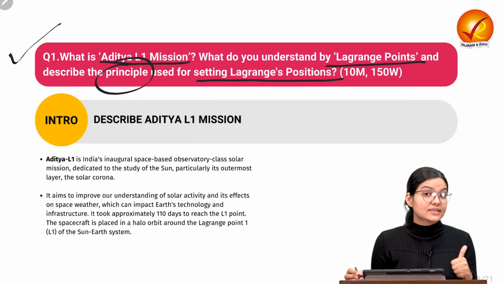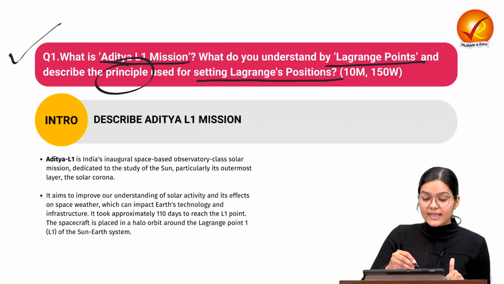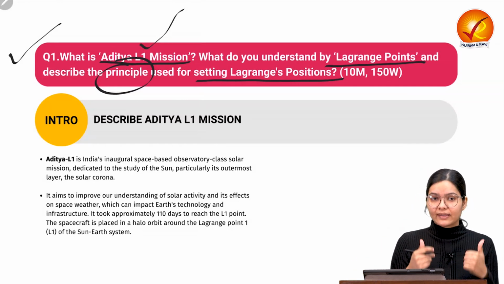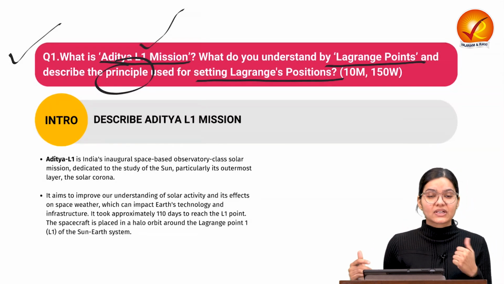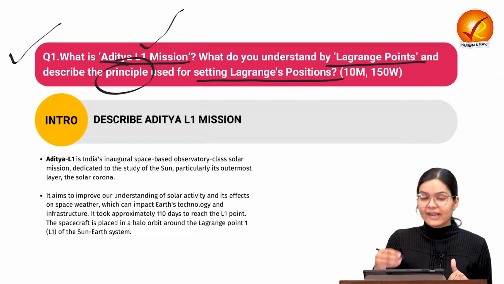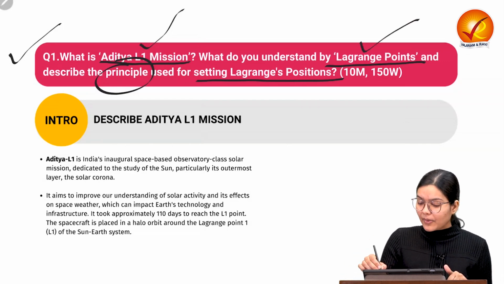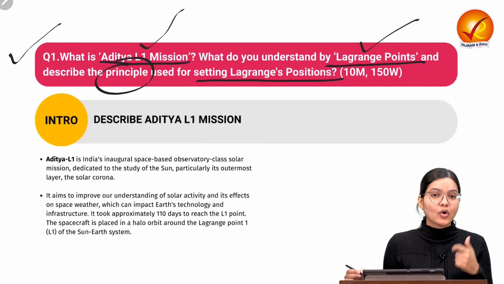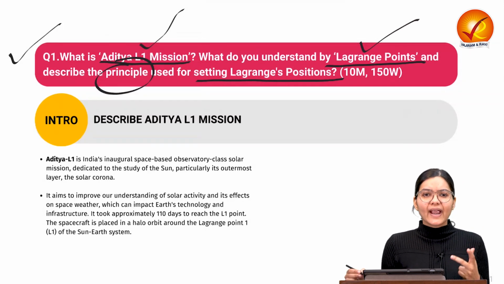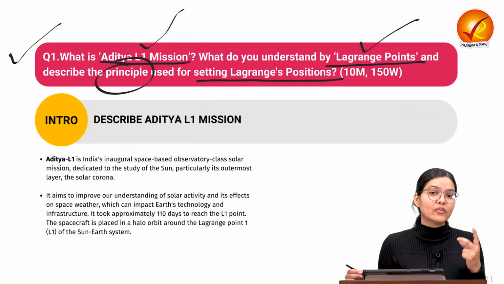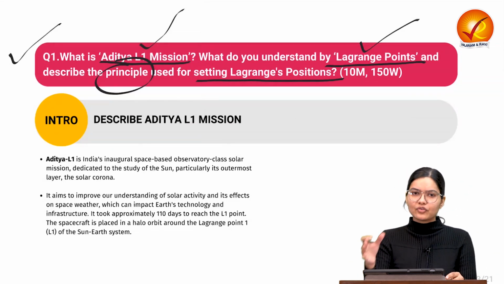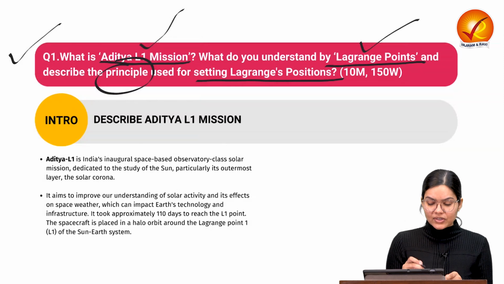Let us try to understand the demand of the question. The question is asking about the Aditya L1 mission. So we have to tell about the Aditya L1 mission, what aim and objective this mission wants to achieve. And then we have to tell about the Lagrange points, what principle these particular points follow, how to find out these points, and how these points are helpful for different space missions. So what is the utility of these points? We have to write about it. Let us start with the introduction.